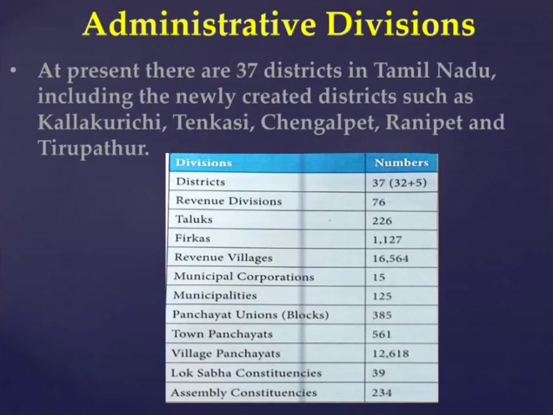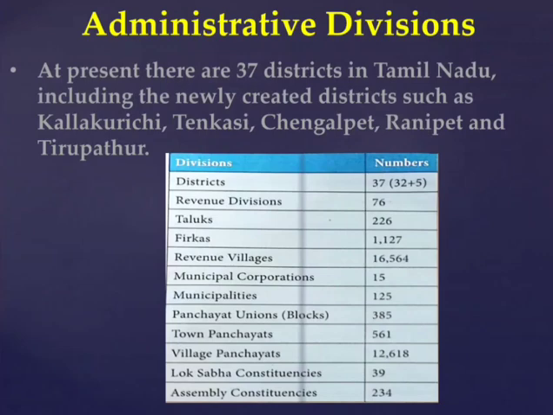The table here shows the administrative division of Tamil Nadu. First, the state is divided into districts. How many districts are in Tamil Nadu? 37 districts. Before the 5 districts were added, there were 32 districts in Tamil Nadu. Now 5 districts are added, so now there are 37 districts. Revenue divisions: how many revenue divisions are there? 76 revenue divisions. Taluks 226.